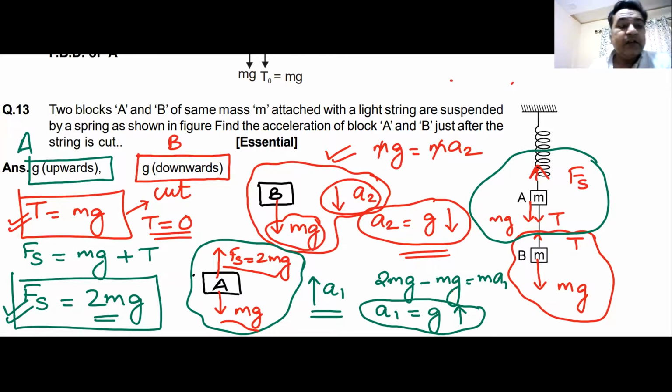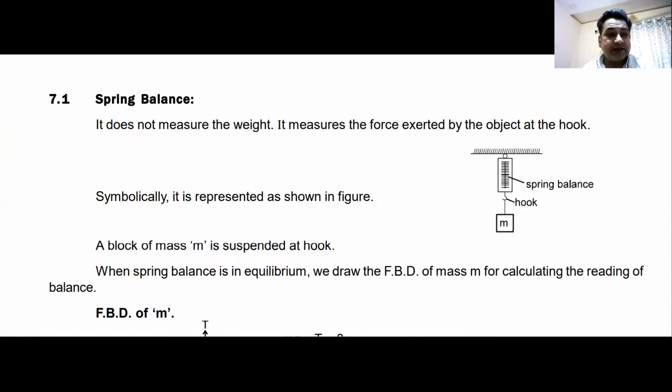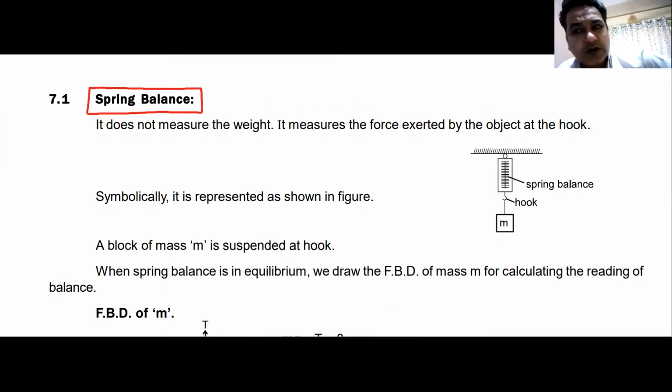The next thing that we have to understand, the last thing of this particular section, is a spring balance. What is a spring balance and what does it measure? As we have seen in the case of a weighing machine, we normally feel that it measures your weight. The weighing machine does not measure your weight directly.